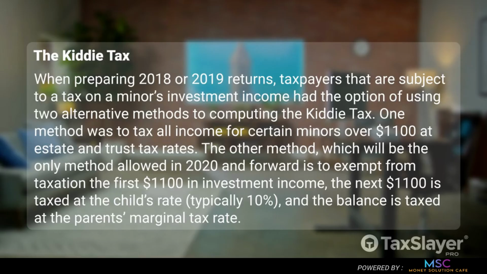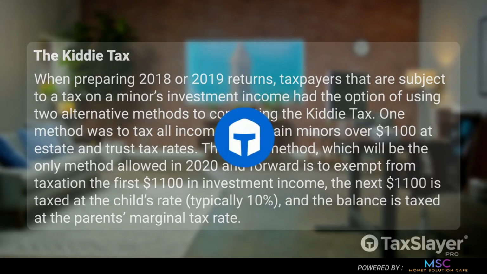The other method, which will be the only method allowed in 2020 and forward, is to exempt from taxation the first $1,100 in investment income. The next $1,100 is taxed at the child's rate, typically 10%, and the balance is taxed at the parent's marginal tax rate. That covers the changes to the 2020 tax code,